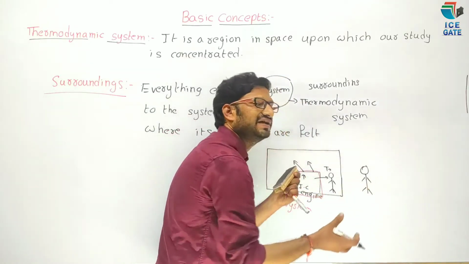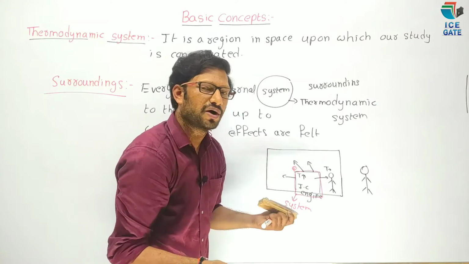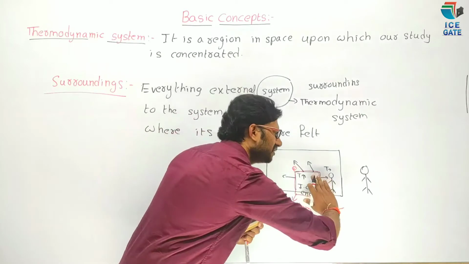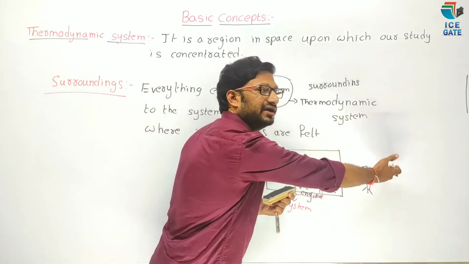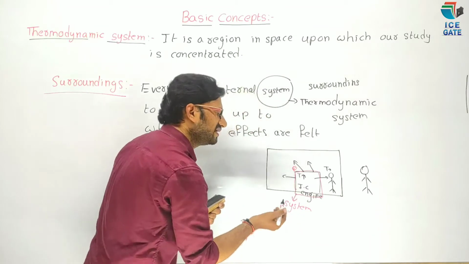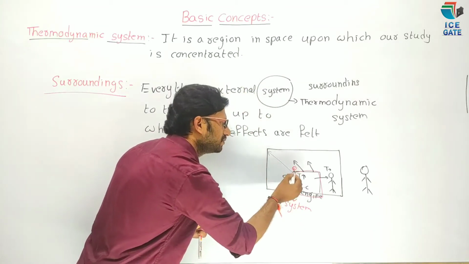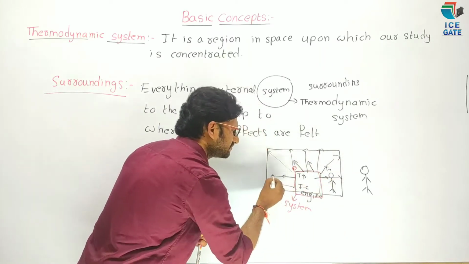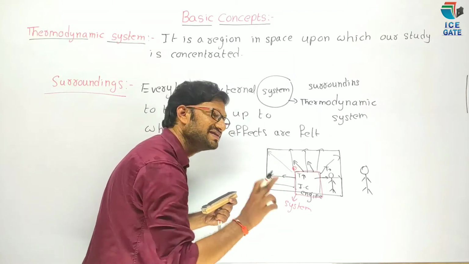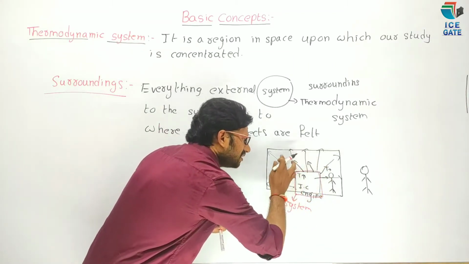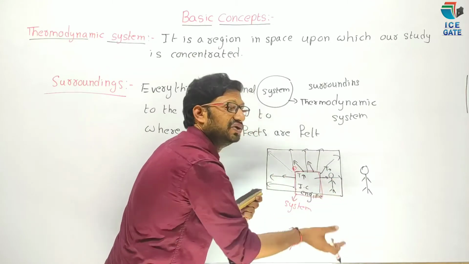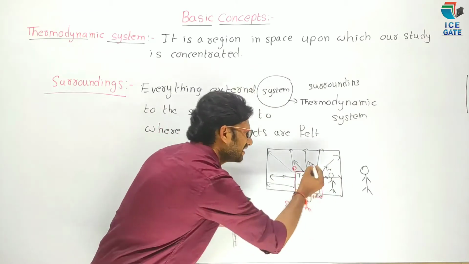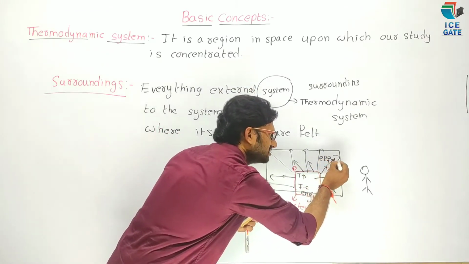For example, this person stands outside the room. Does this person feel any temperature rise in his body? No, because there is some constraint, that is the wall. The heat cannot transfer beyond the wall. Yes. So we can say that the heat is transferring up to the walls. Yes. Can I say this heat transfer is due to the system? Now can I say this is the effect of the system? Can I say these are the effects of the system?